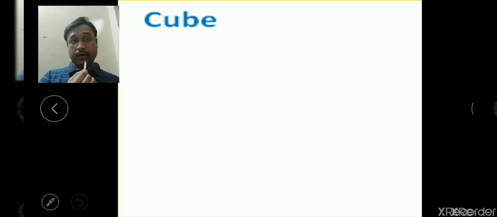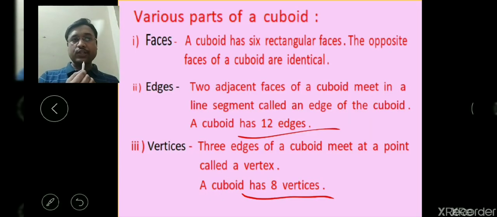The next three-dimensional body is the cube. It is similar to the cuboid. This is the difference: in a cuboid you will see the length, breadth and height are different, but it is possible that any two are equal, say breadth and height, but the third cannot be equal. That means all three at a time you will not see equal. If they are all equal, then that will be called a cube.